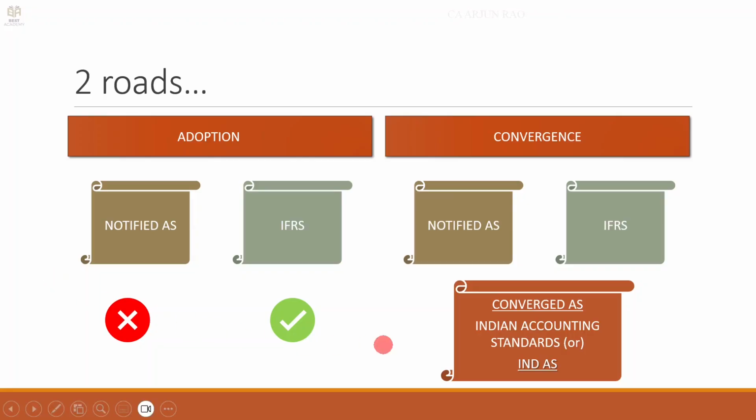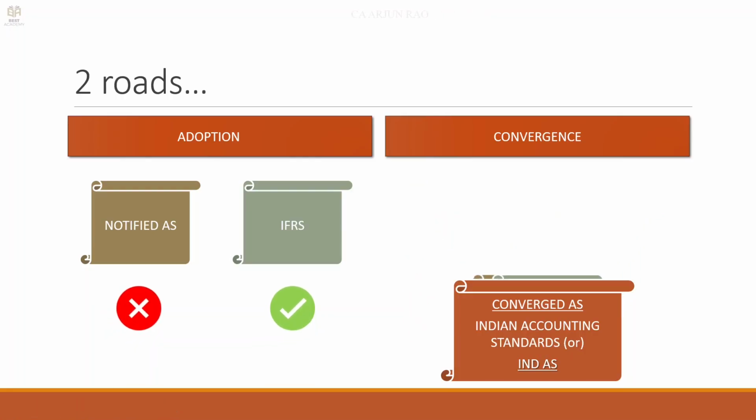So, what do we mean by converged accounting standards? The notified AS and IFRS converge to give this new set of standards, and this is what we refer to as Ind AS.